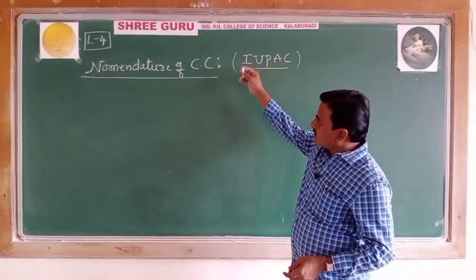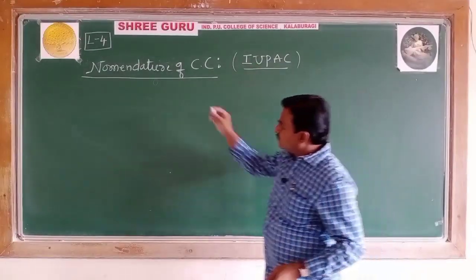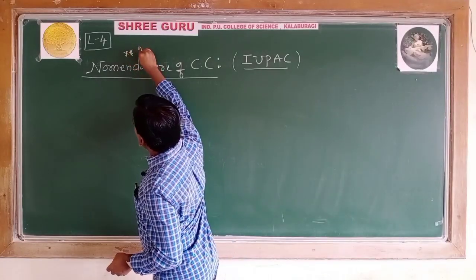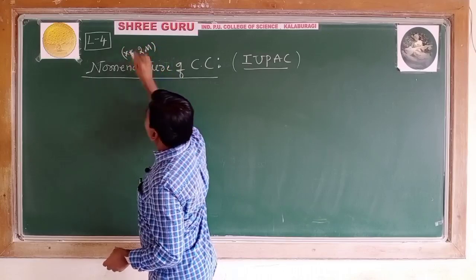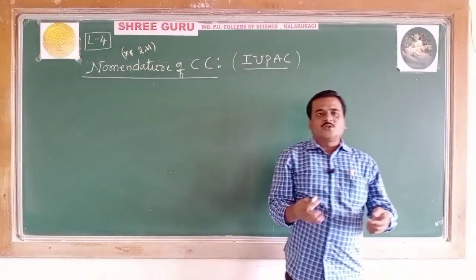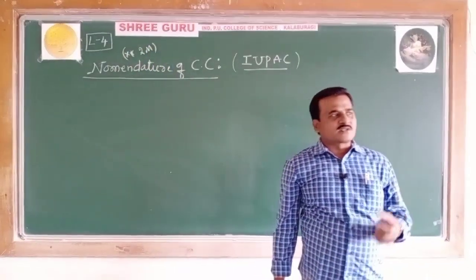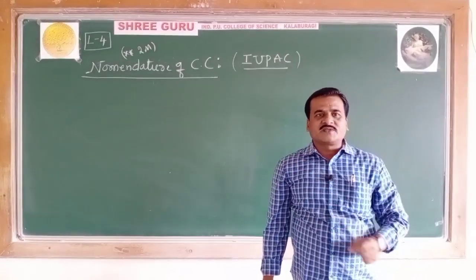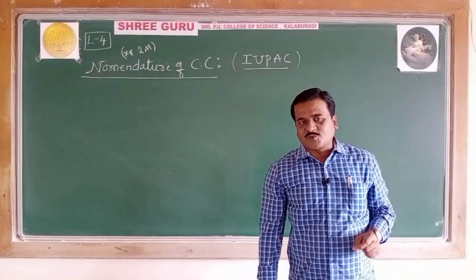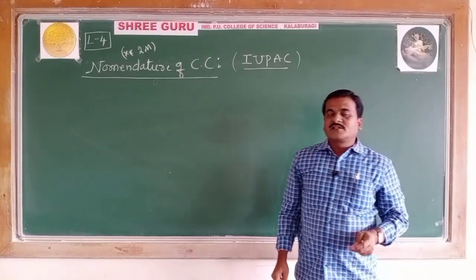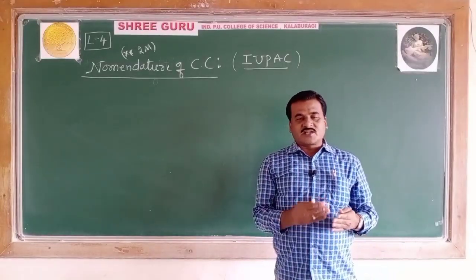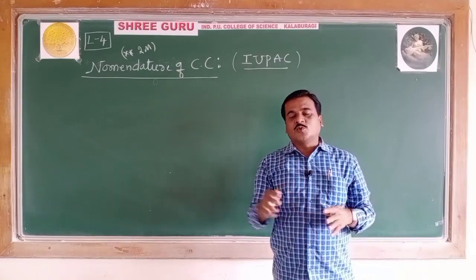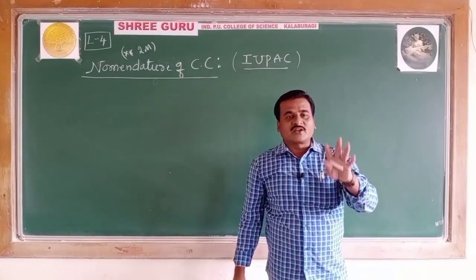So this part has weightage of 2 marks in the examination. Important. When you look into the previous question papers, definitely a question has appeared: write the IUPAC name of the following coordination compounds. Weightage of 2 marks. Even in competitive exams like KSET, NEET, this question has appeared over the heading nomenclature of coordination compounds.